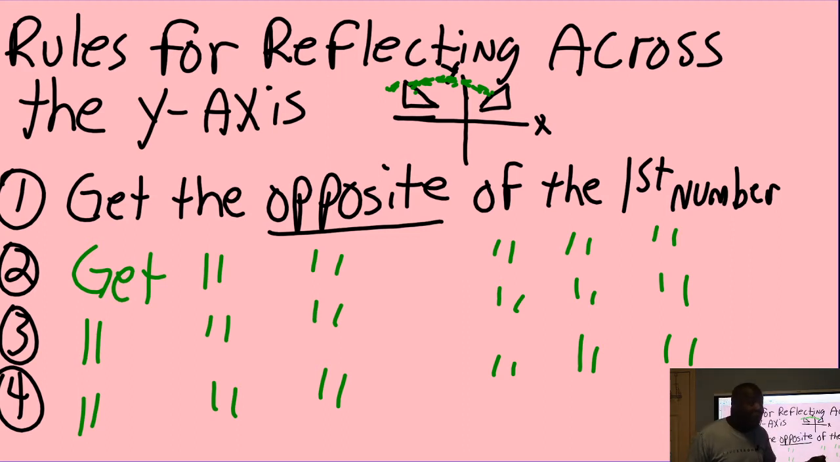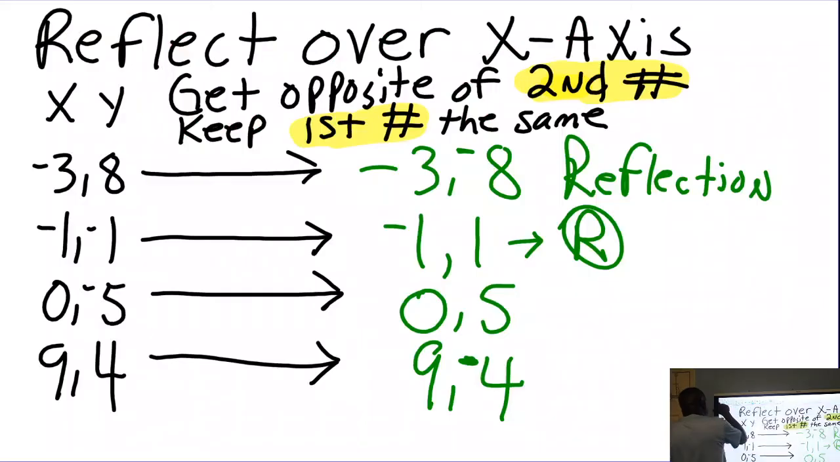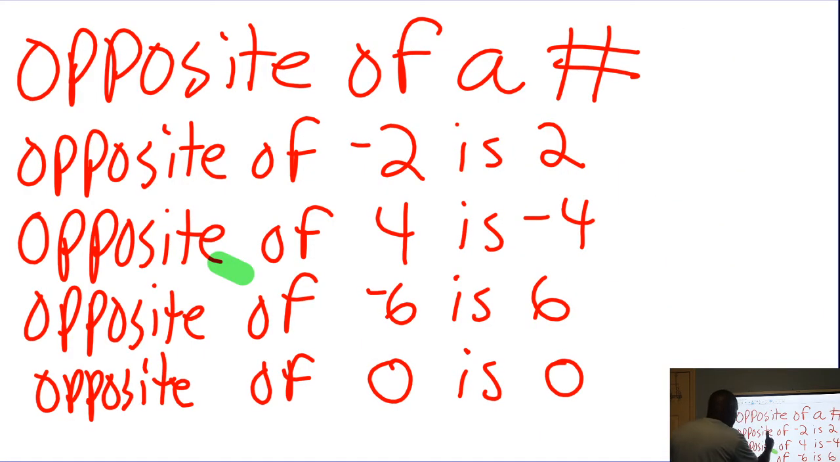You know what opposite means? Okay, let's go back. It means, here we go. The opposite of negative 2 is 2. The opposite of 4 is negative 4. The opposite of negative 6 is 6. The opposite of 0 is 0. That's what I mean by opposite.